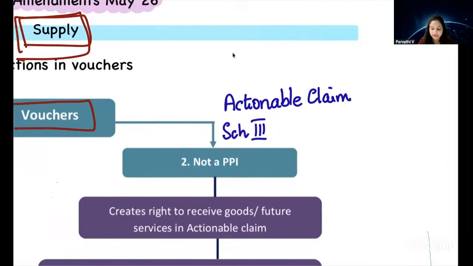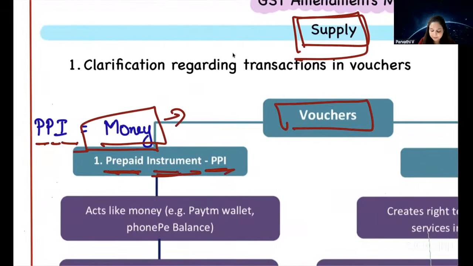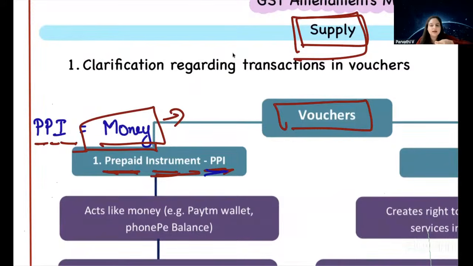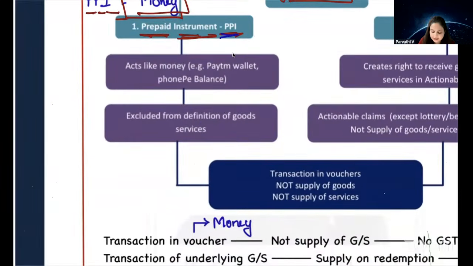So if Kalyan Silks sells that voucher, collecting 10,000 rupees, it means they are giving money. Is GST applicable? No. That is excluded from the definition of goods or services. Therefore, no GST is applicable.